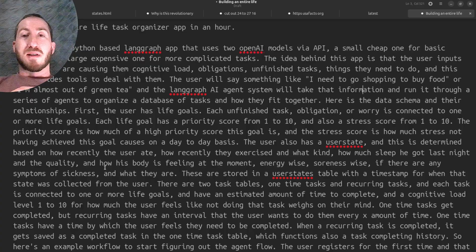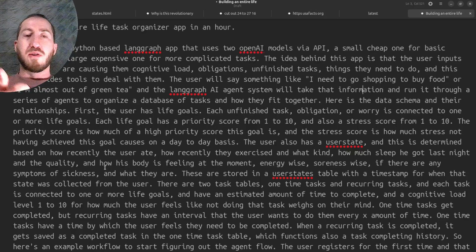The user will say something like, I need to go shopping to buy food, or I'm almost out of green tea. And the LangGraph AI agent system will take that information and run it through a series of agents to organize a database of tasks and how they fit together. Here is the data schema and their relationships.